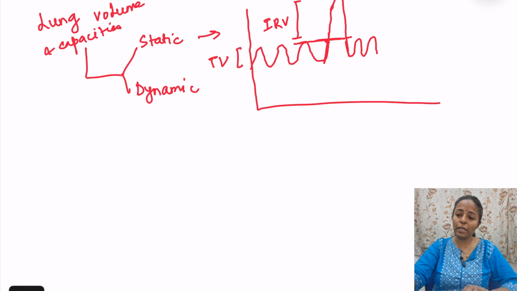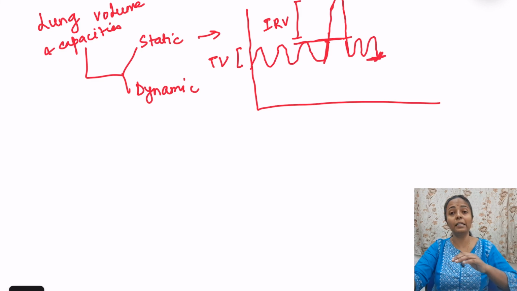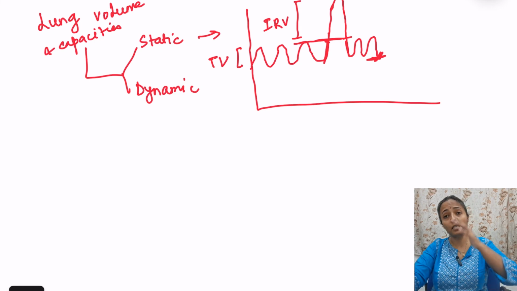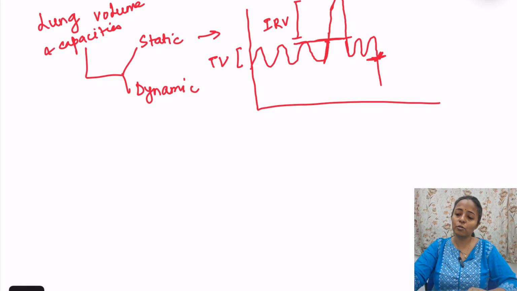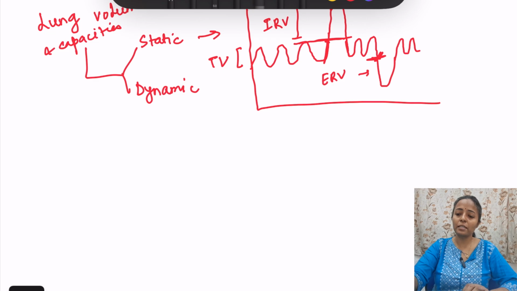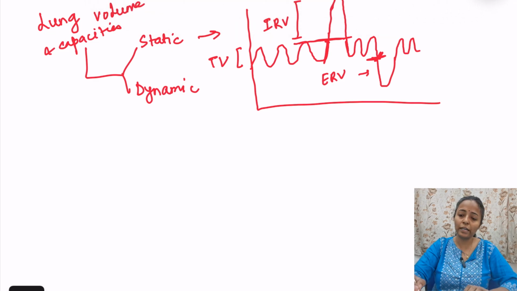Okay, then if we exhale from here, this is the end tidal expiration, normal resting condition में जो expiration है उससे ज़्यादा if we exhale, more than that of the resting condition, then it is known as expiratory reserve volume. Expiration का भी reserve है body में, then it comes back. Okay, so now what are the static lung volumes and capacities? Static lung volumes include tidal volume, inspiratory reserve volume, expiratory reserve volume, and even after expiration there is some air which is remaining in the lungs and this is known as residual volume.